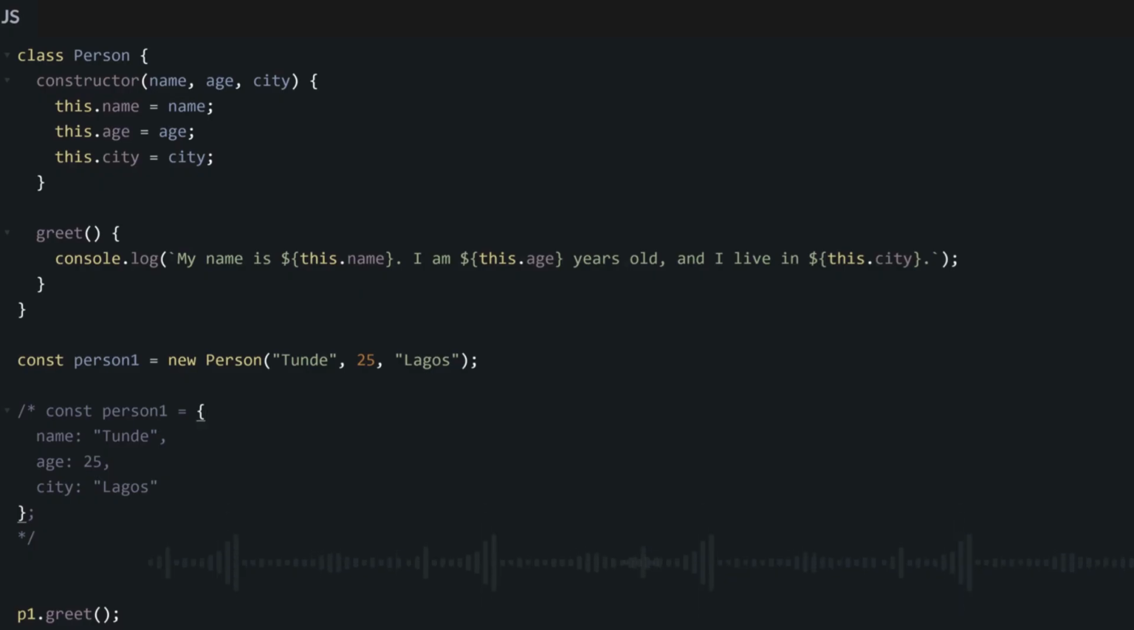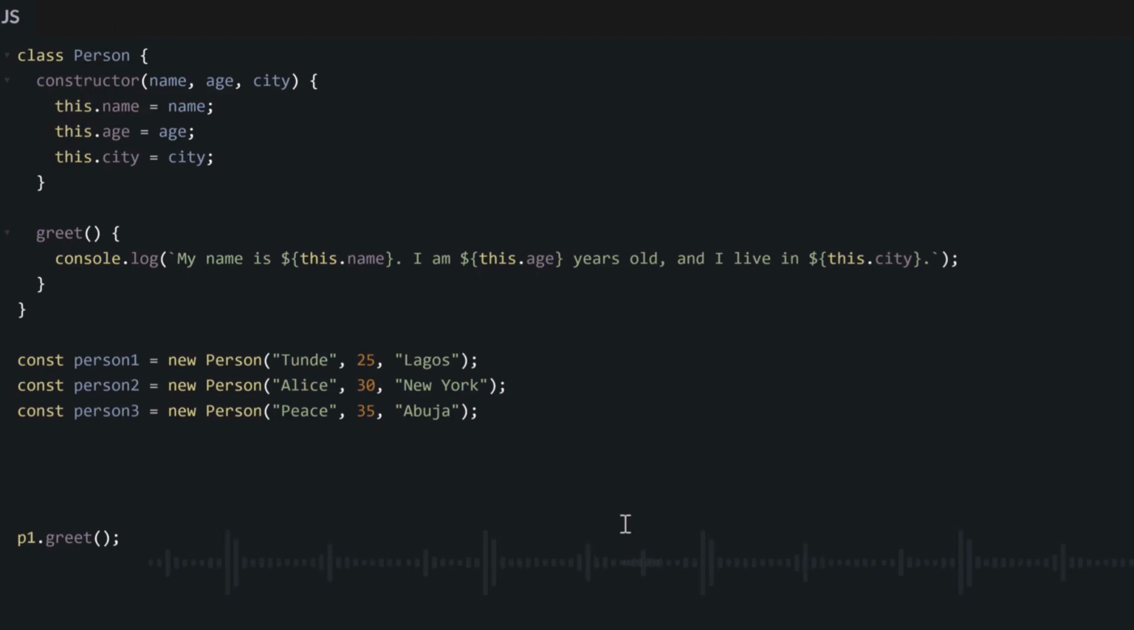We can also easily create more people now with just one line, thanks to the constructor function. So if you want to get person 2, instead of writing all of the key value pairs from scratch, you could just do it by passing in the right argument. So now our person 2 will automatically get this data, this object inside, and then we can write person 3, person 4, and so on very easily.